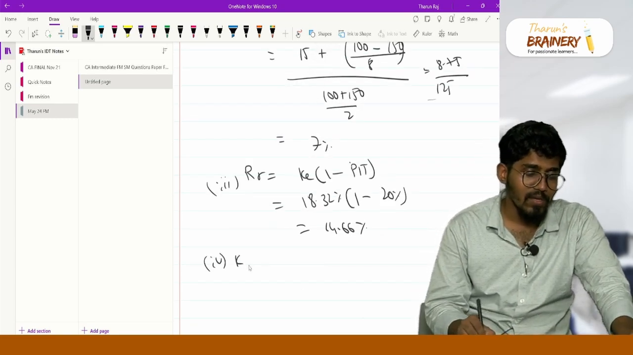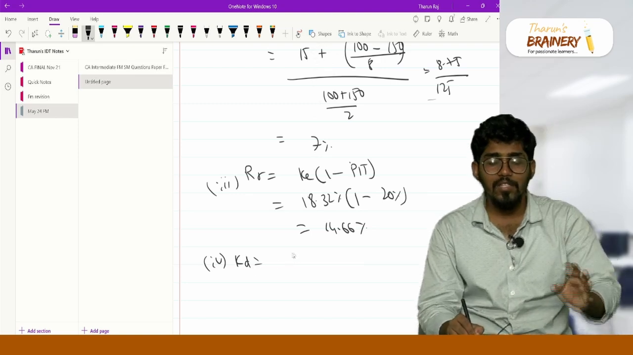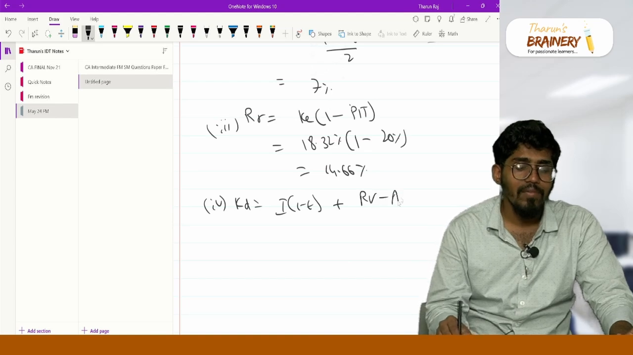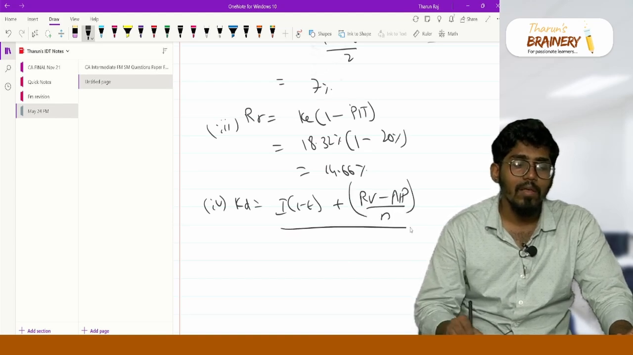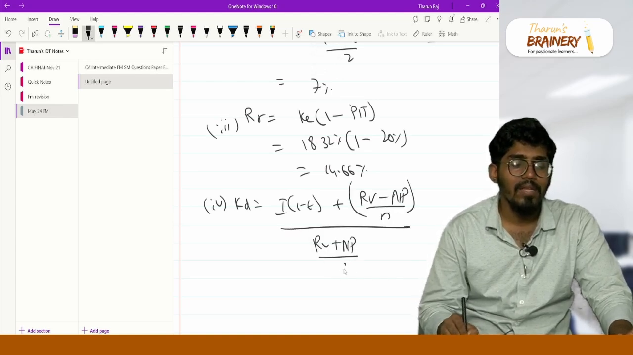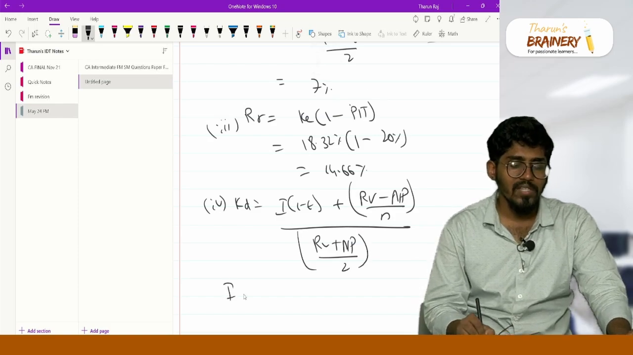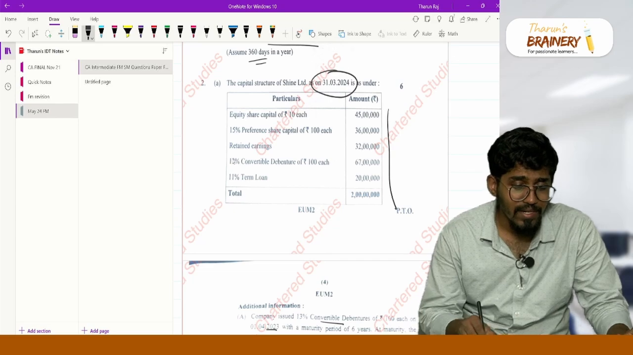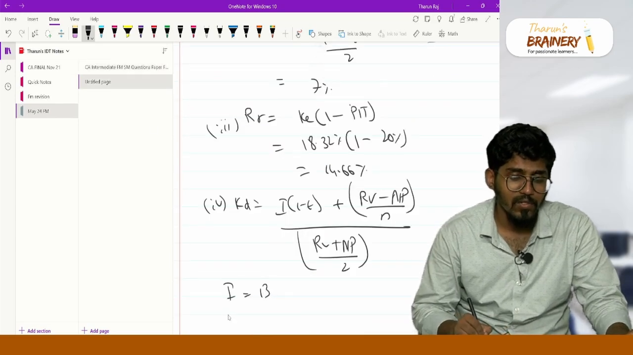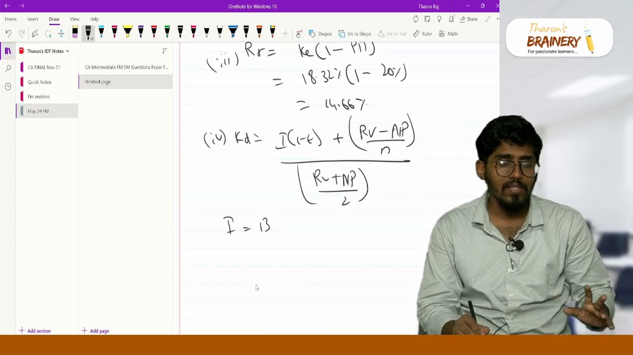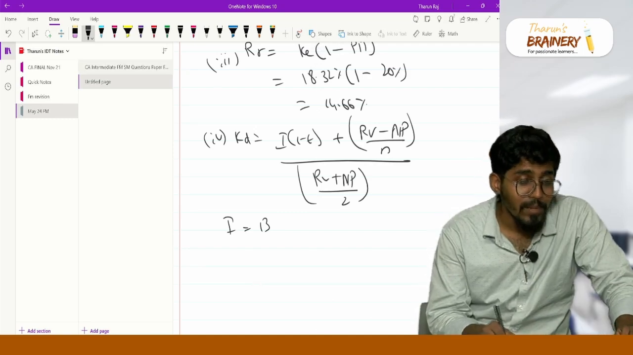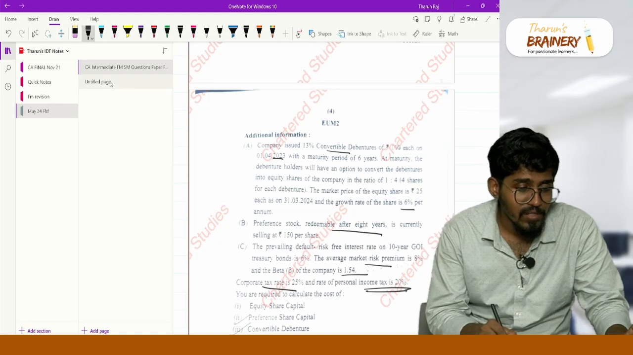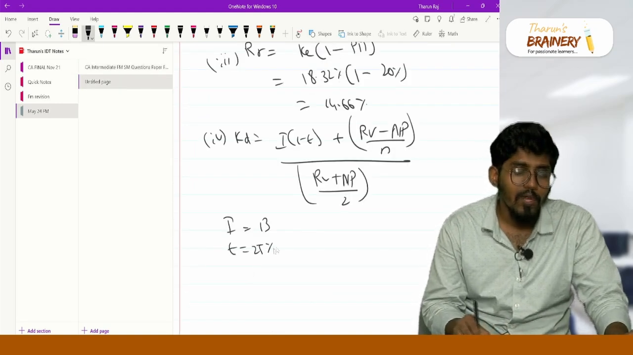Next one, cost of convertible debentures. First write the formula: I into 1 minus t plus RV minus NP divided by N, the whole divided by RV plus NP divided by 2. First, what is the interest? Interest is 13 percentage on 100, so 13 rupees is the interest. Tax is 25 percentage. Don't take personal income tax, take corporate tax. So tax is equal to 25 percentage.